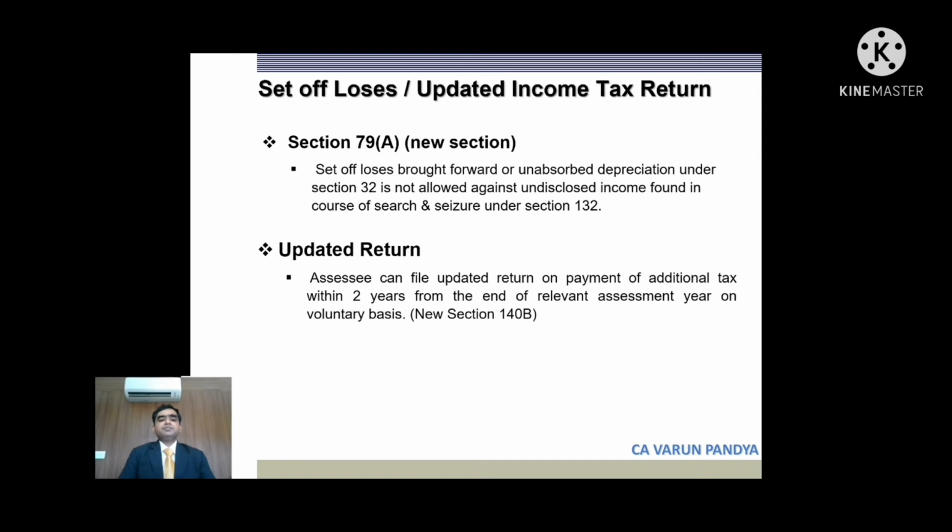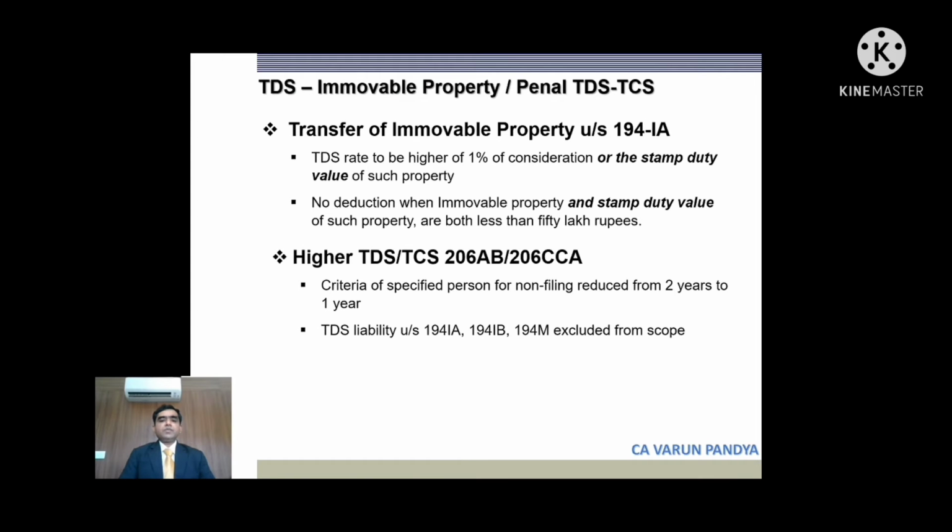A new concept of updated return has been introduced. This is other than the revised return. Revised return is applicable. However, the assessee can also file now an updated return on payment of additional tax from the end of the relevant assessment year on a voluntary basis. But an updated return can only be filed if there is any additional payment of tax. If there is no additional payment of tax, an updated return cannot be filed. Then the assessee will have to go under the regular revised return provisions. Okay, so we'll move on to the next slide.